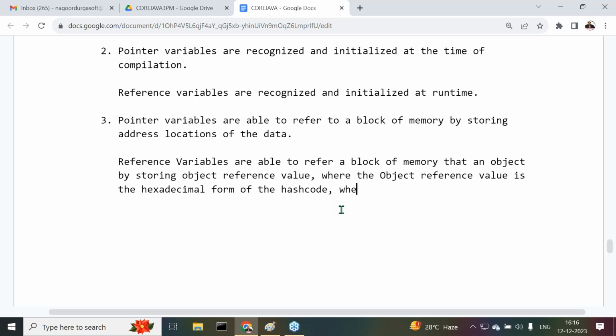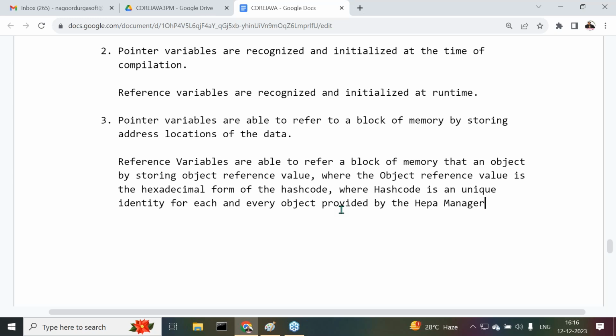Hash code is a unique identity for each and every object, provided by the heap manager in the form of an integer value.